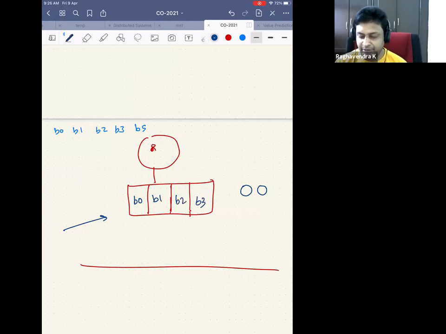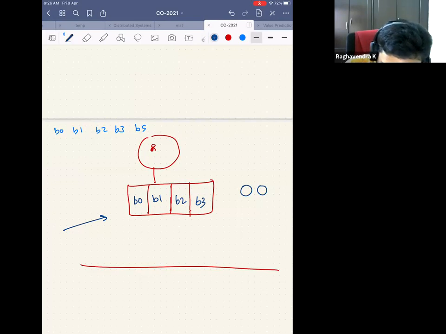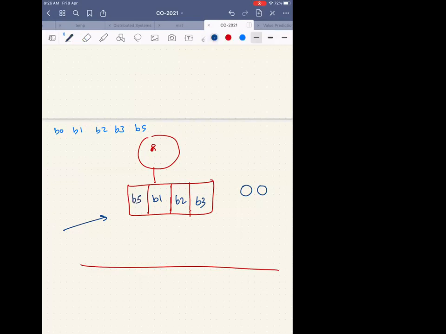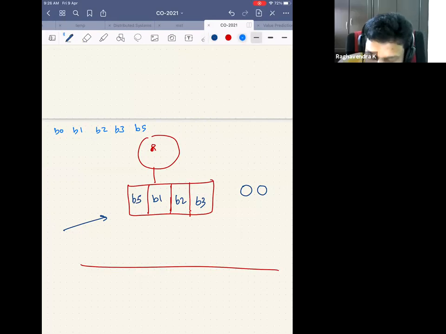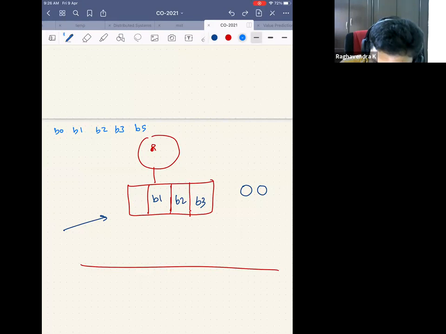Then B5 comes. The least recent thing is 0, 0, so it replaces B0. Okay, excellent. So I replaced it with B5. Right? So then now you increment 0 to 0. No, how do you know that B1 was not accessed, right? Let's say B5 is the least recently accessed, right? No, right?